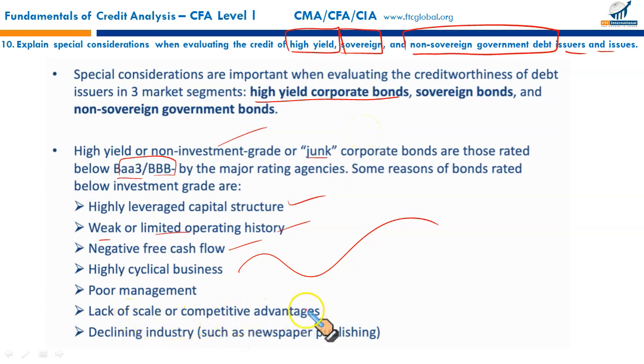Lack of scale or competitive advantage, thereby putting the investors in grave danger of default. And perhaps the firm is operating in a declining industry, such as newspaper publishing, which is now a declining industry because people now prefer to read the news on their tablets, smartphones, and computers.